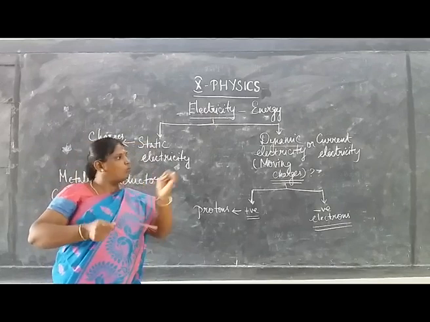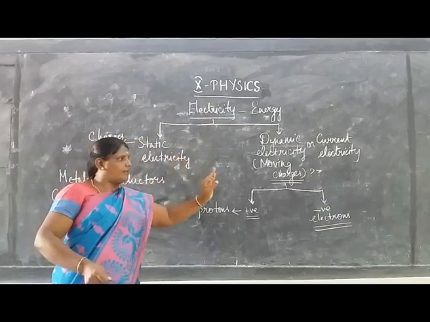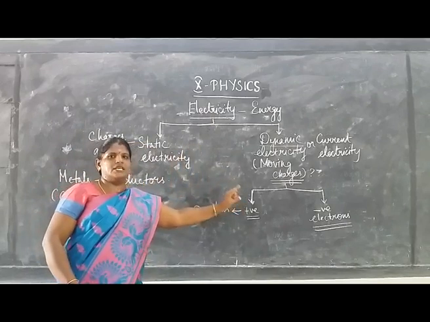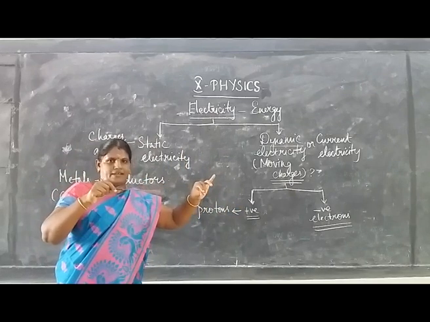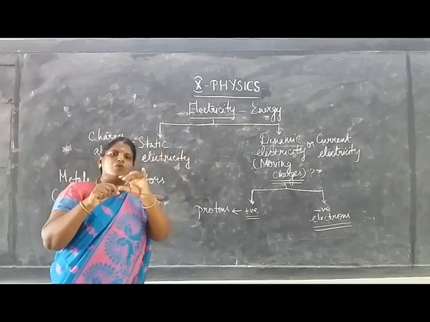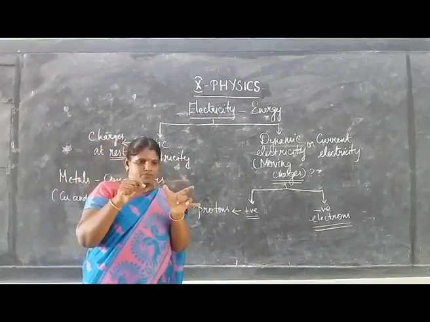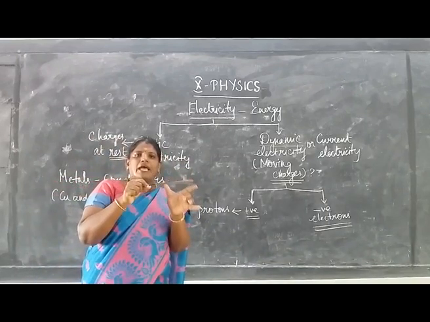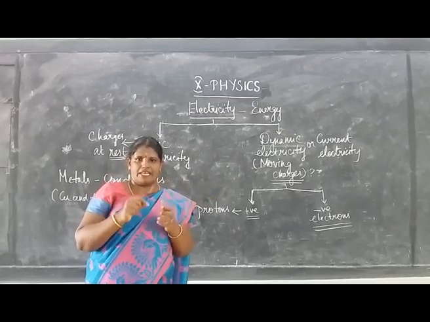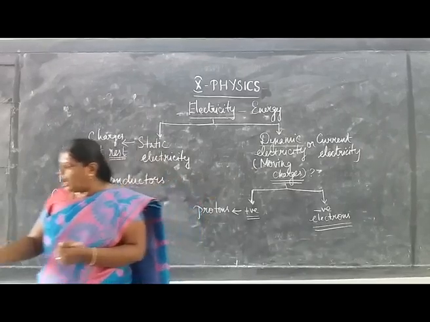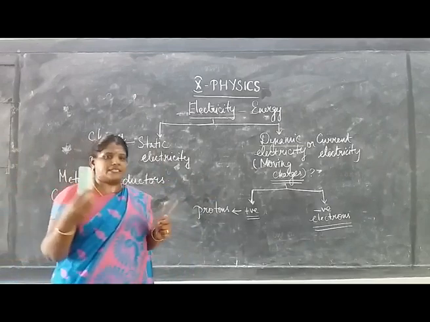The motion of the charges through a conductor constitutes electricity. So you know what electricity is, what charges are, and how the charges move in a conductor. The charges move in a conductor when the conductor is connected to a battery or a source of electricity. So how can we define the electric current?